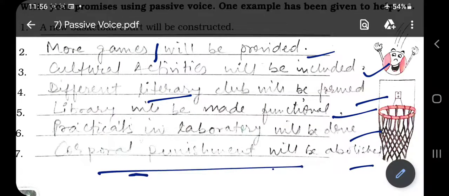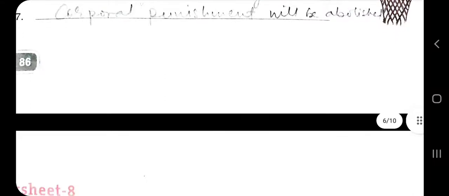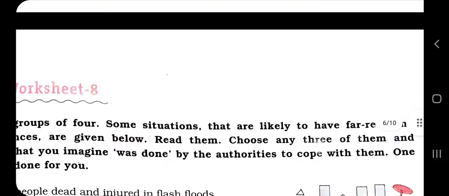It is already abolished, but sometimes you can write it if there is any such corporal punishment. Do you understand what corporal punishment is? When someone beats you, that is corporal. Physically, if you are hurt, then it is corporal punishment. Okay.